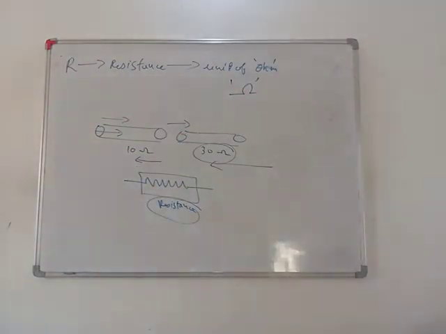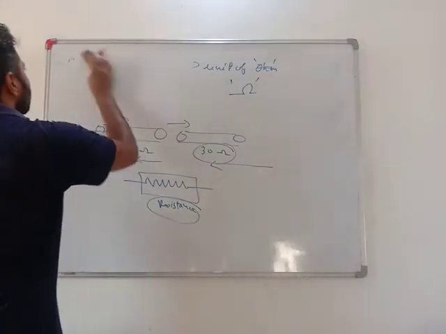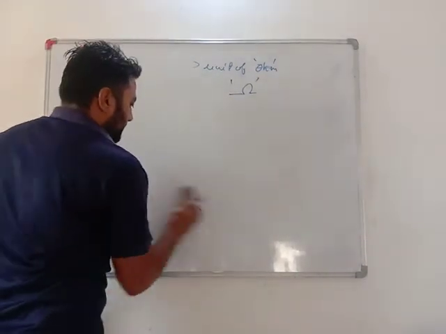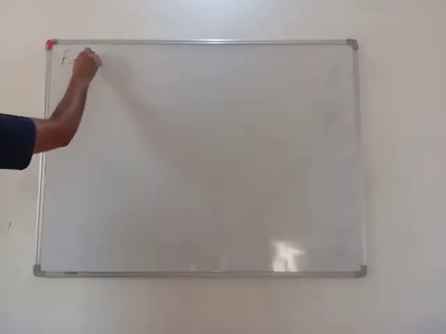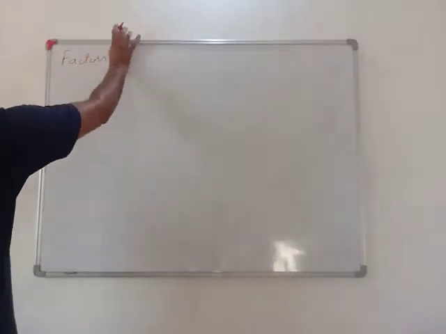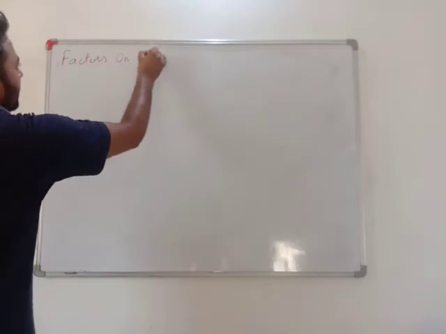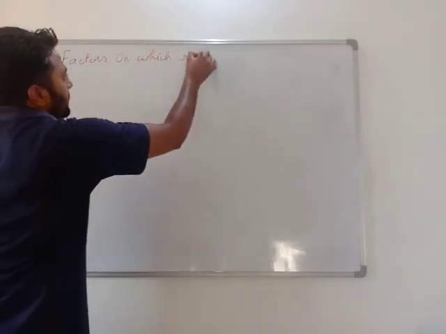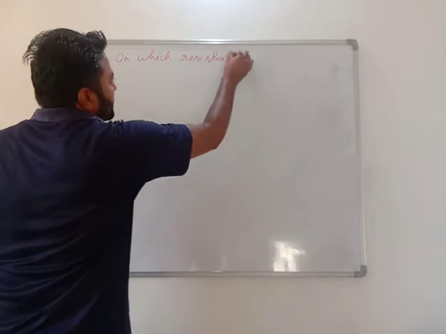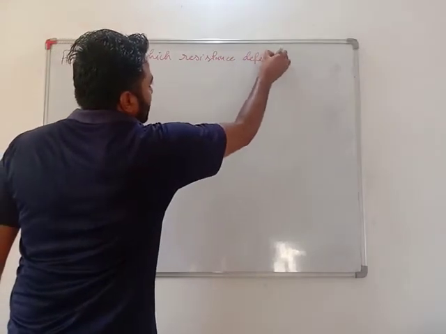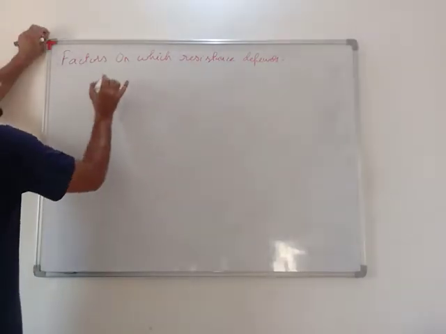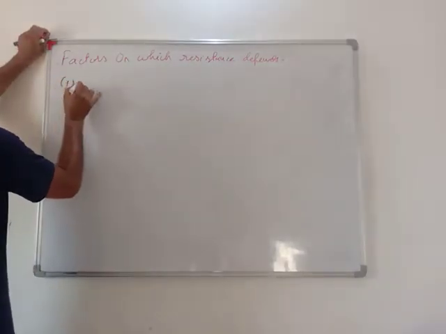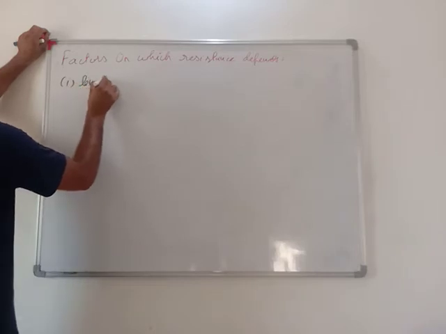See my dear students, on what factors does this resistance depend? Very important. Factors on which resistance depends. Resistance depends on length.